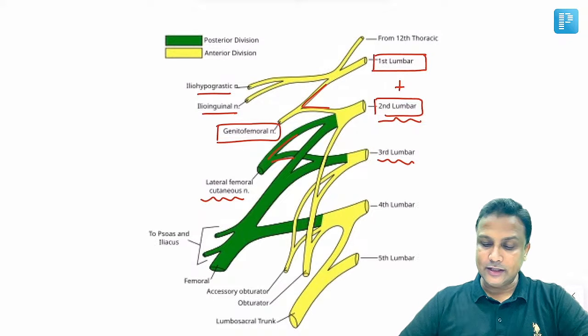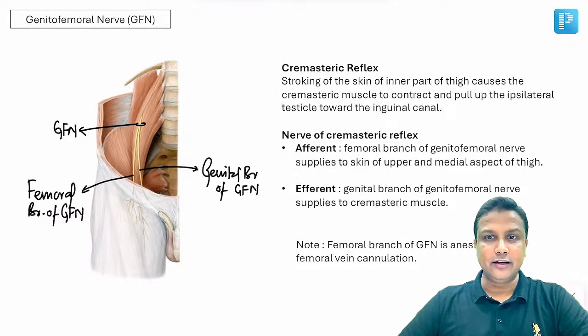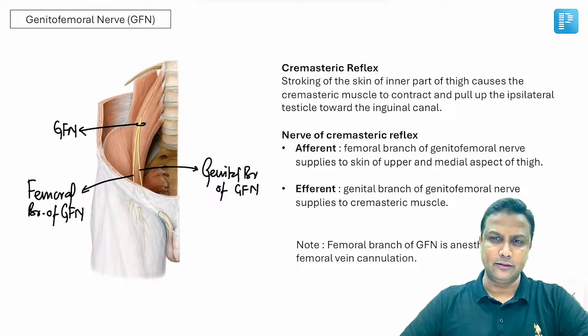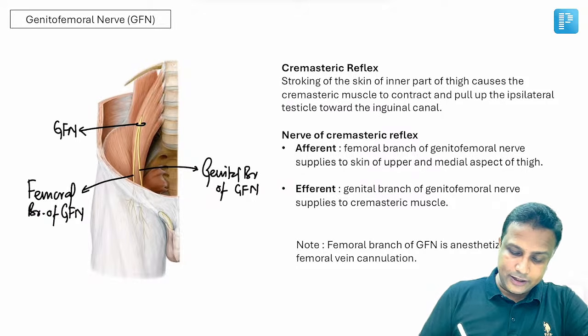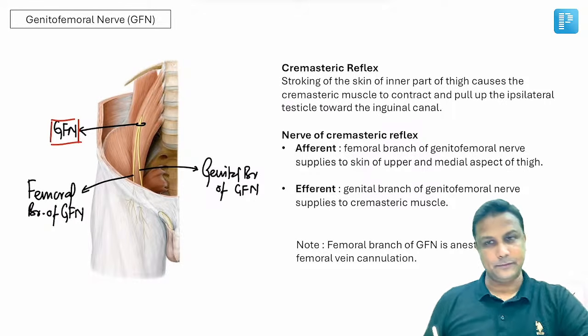Now, once you are done with this one here, once you are able to identify the nerves, I'll tell you the important MCQs from here. Chaliye, question number 1. The moment you look at this diagram, you're easily able to identify genitofemoral nerves.